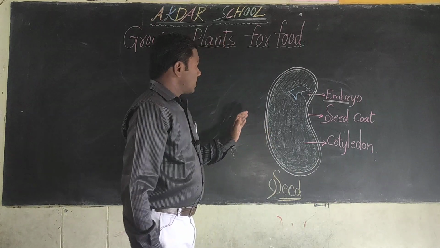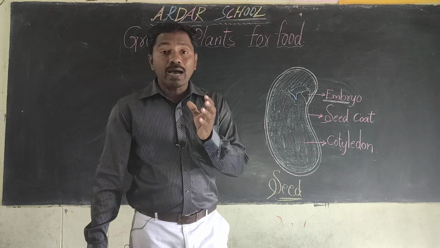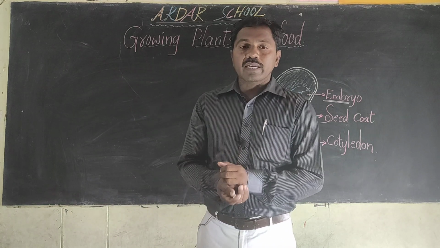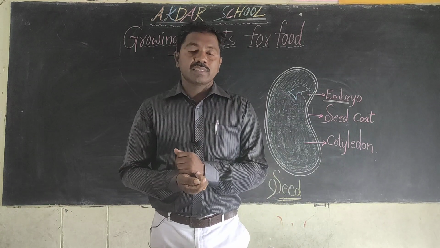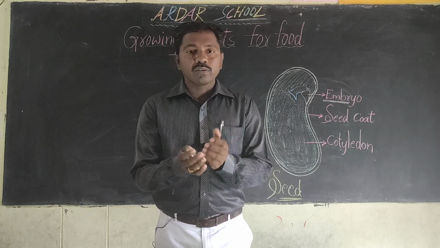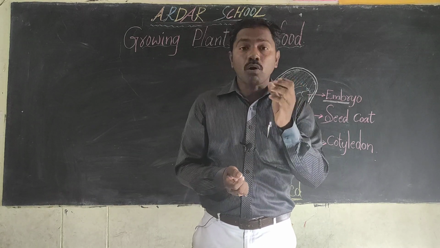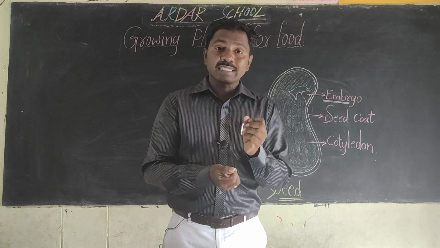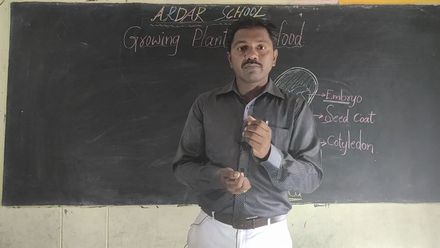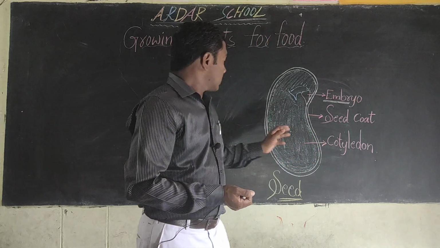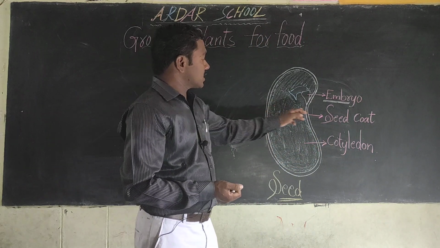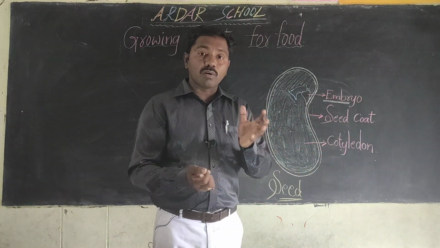Okay, children. In our textbook there is one activity. You can take bean seeds. When you take dry seeds and touch them, they feel very hard. Why? Because the outer layer, the seed coat, is there.